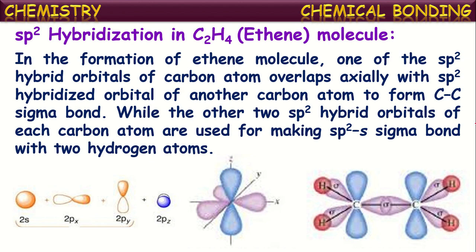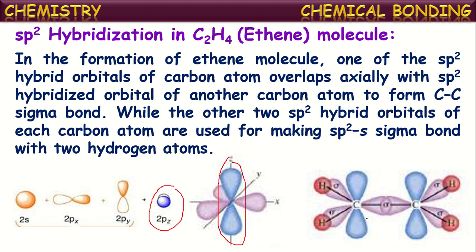Before sigma bond formation, each carbon undergoes sp2 hybridization, meaning one s orbital and two p orbitals intermix with each other in the formation of sp2 hybridized orbitals, and one orbital remains unhybridized. These purple ones are hybridized orbitals. This blue colored one represents the unhybridized orbital. Now each carbon has three hybridized orbitals and one unhybridized orbital.